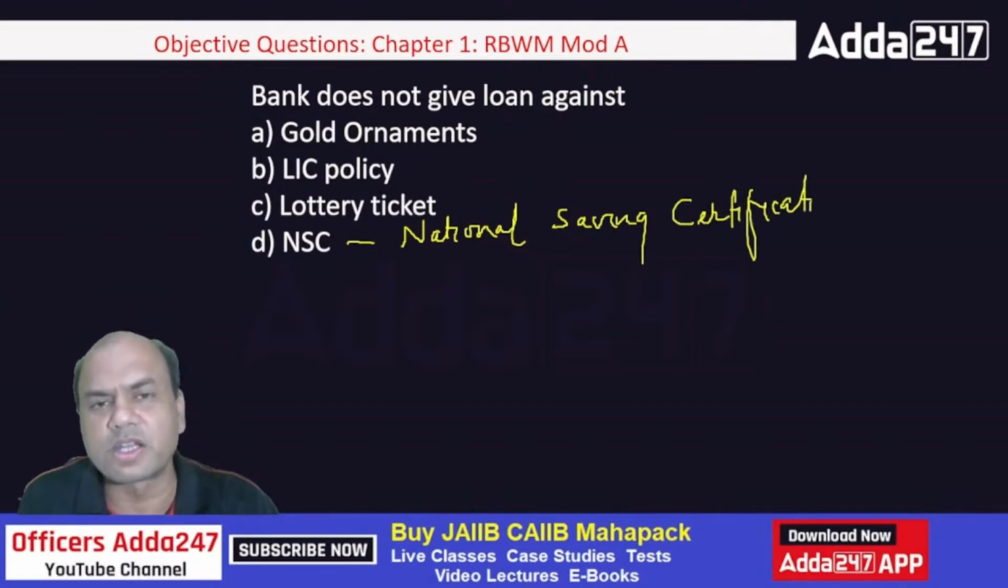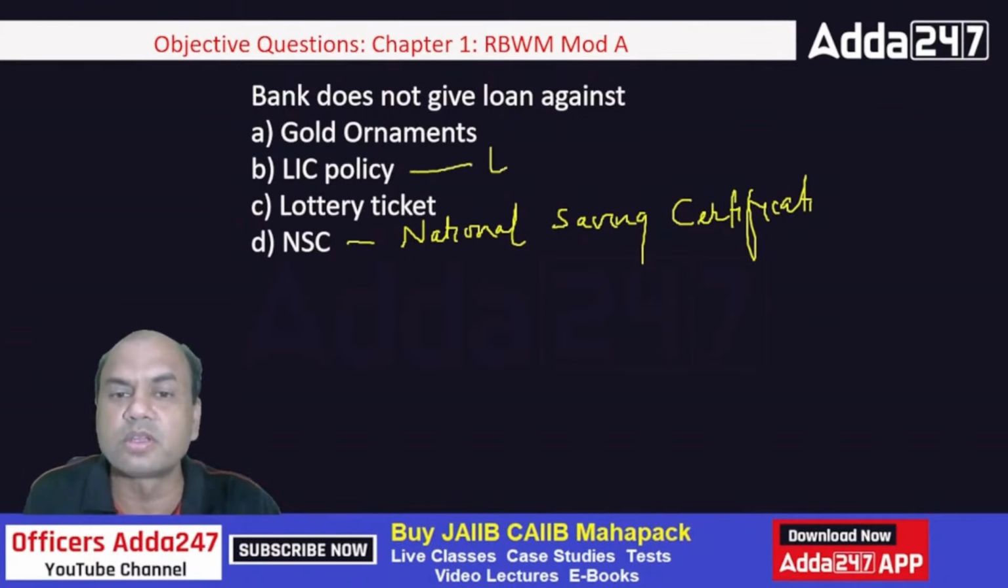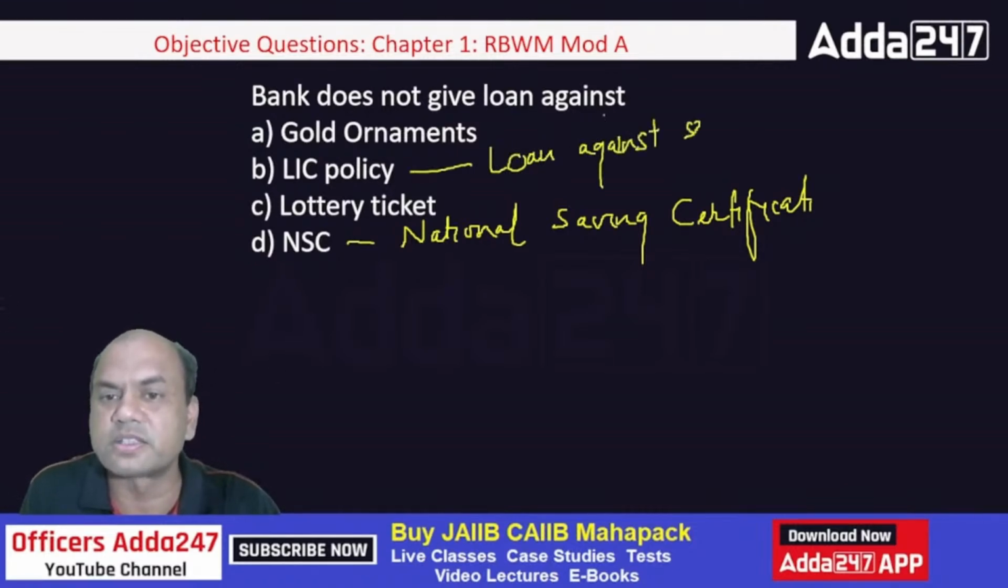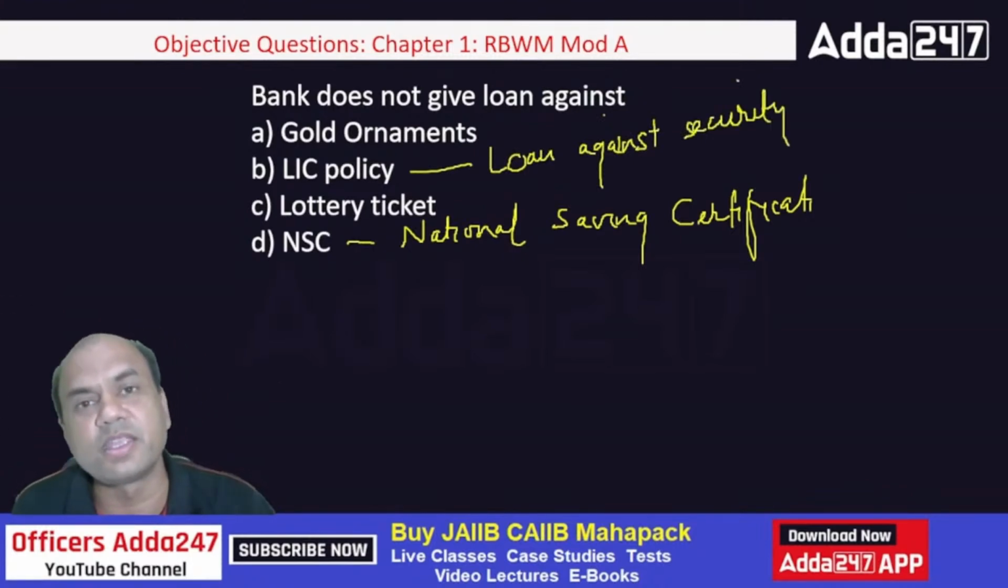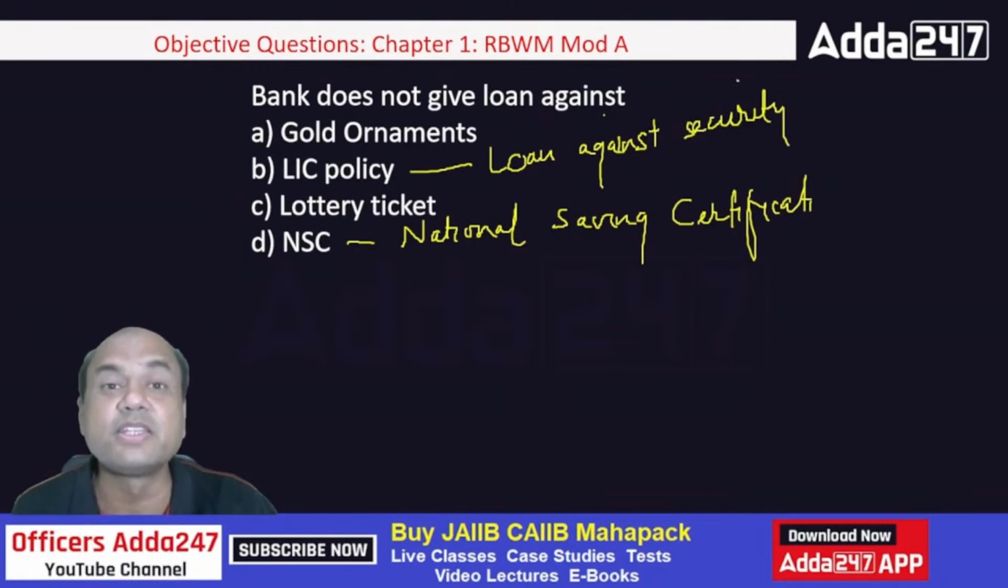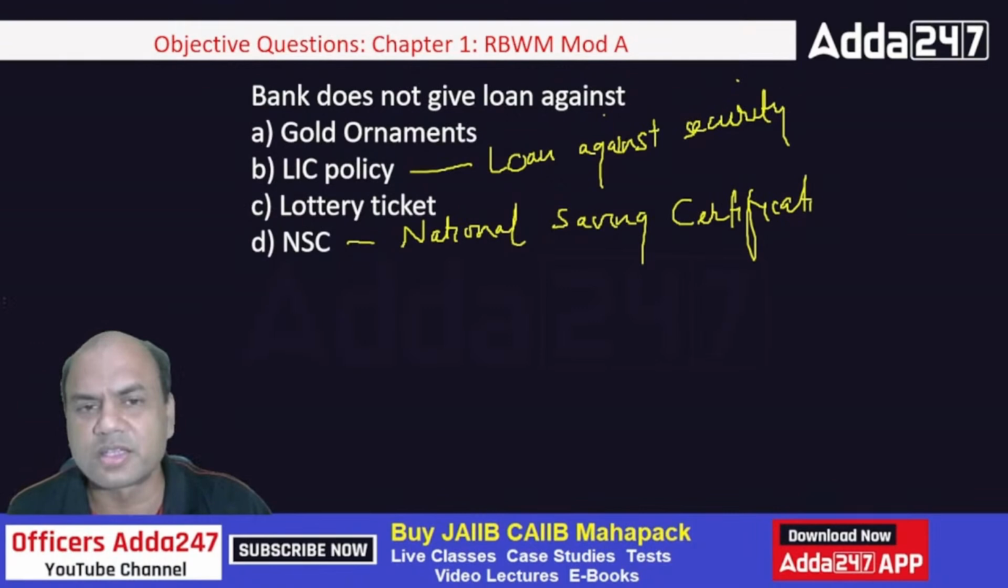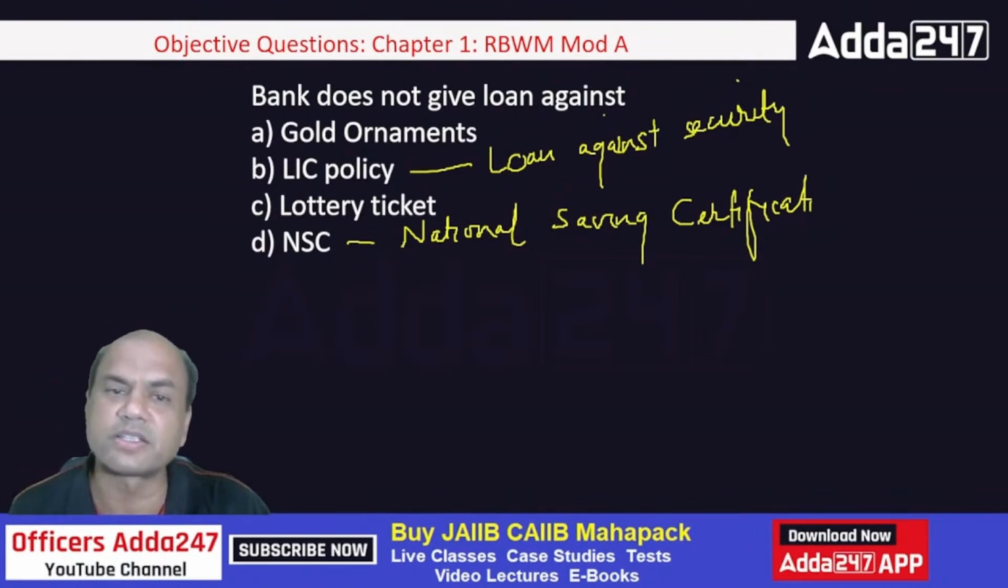Gold ornaments, you already know. Gold loans, LIC policy, insurance. This is known as loan against securities. So security can be anything. It can be LIC policy, it can be insurance. Not only LIC, it can be an insurance policy. Then it can be any other shares also. It can be mutual funds also. So this is known as loan against securities.